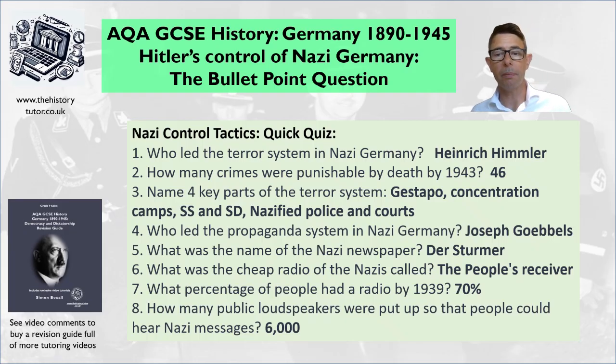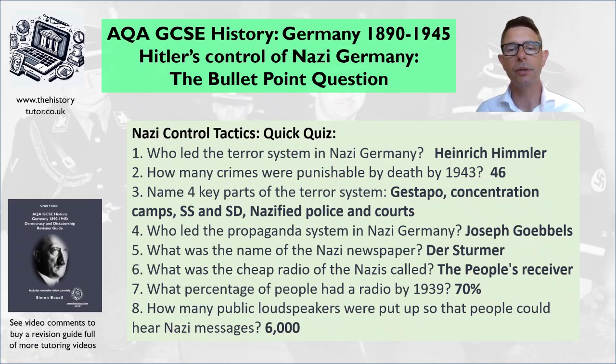Question 3. Name 4 key parts of this terror system, the SS police state, as it might be known. So you've got the Gestapo, the secret police. You've got the concentration camps, where you might be sent to be re-educated. Concentration camp, be aware, is not a death camp. You might be sent there, punished, and then sent back home again. The first concentration camp was Dachau, built in 1933.